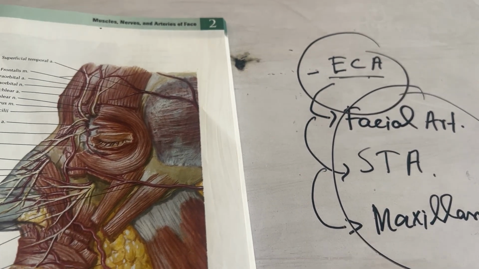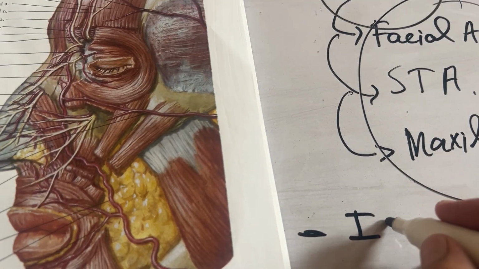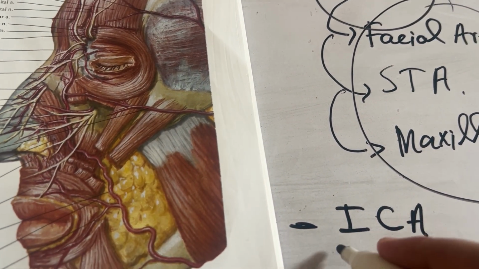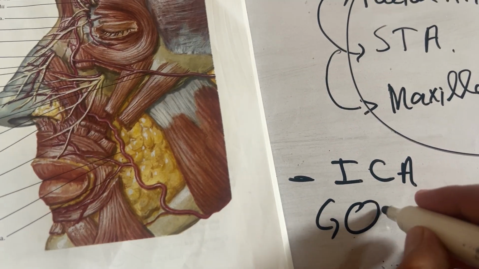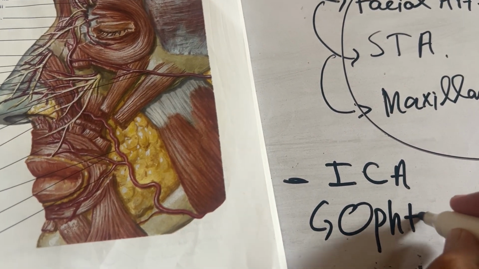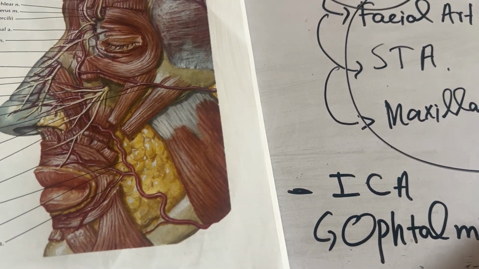So these are the branches which supply the face, and they arise from the external carotid artery. Some contribution is from the internal carotid artery, and the branch which contributes to the arterial supply of the face is the ophthalmic artery.